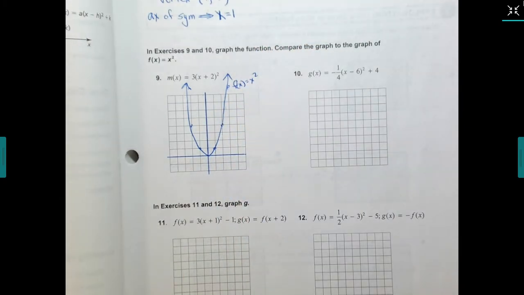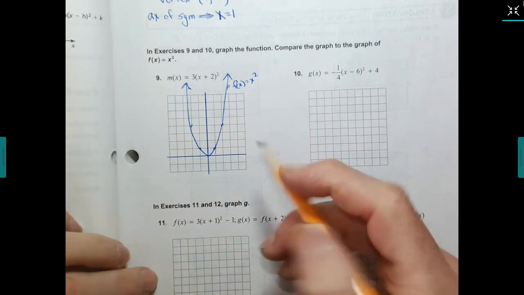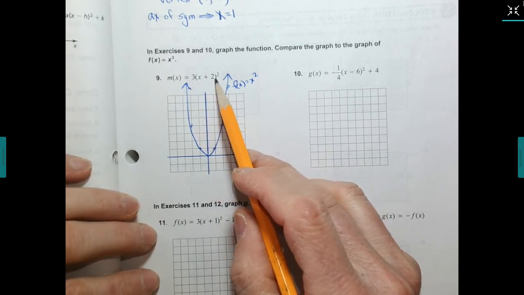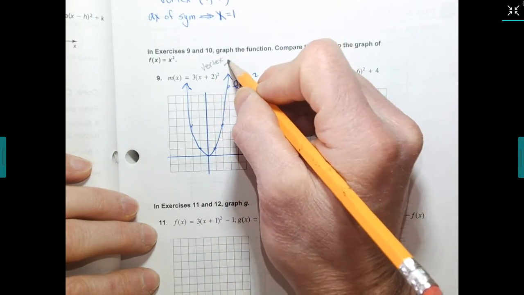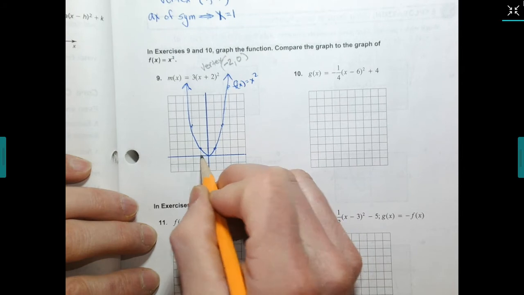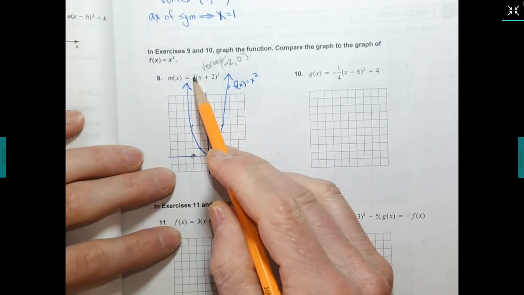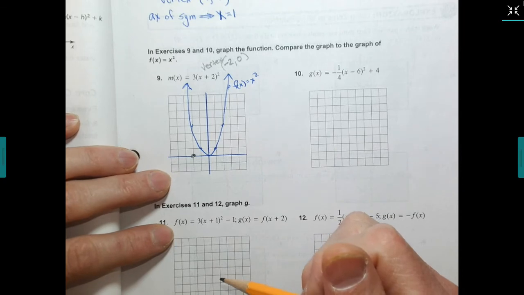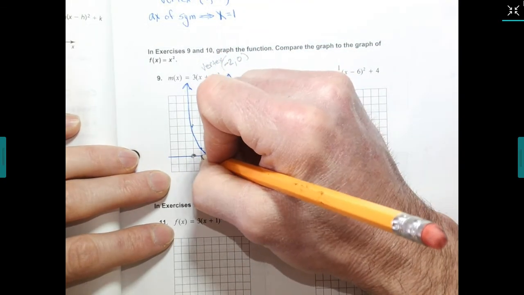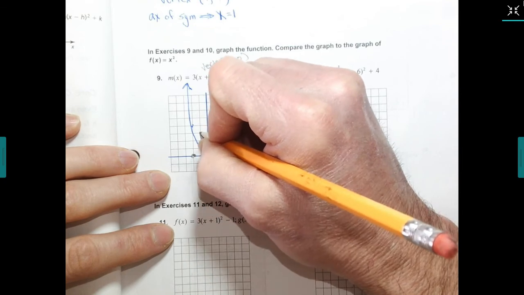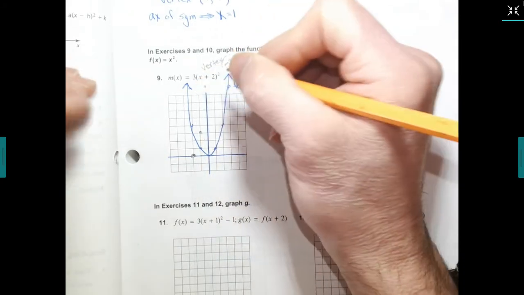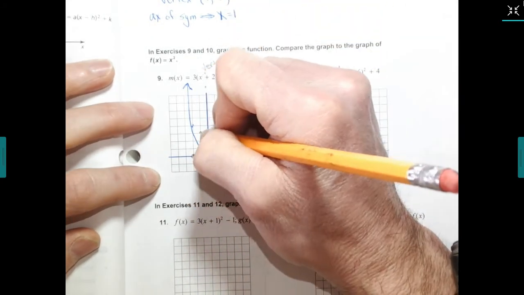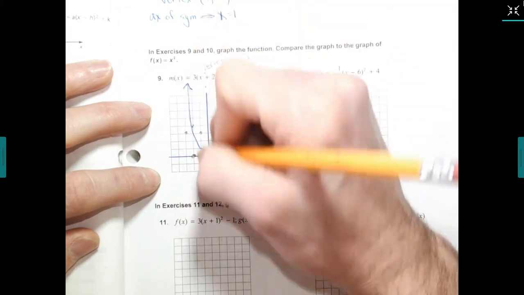Okay, now let's check this one. f of x equals 3 times x plus 2. So our vertex is going to be negative 2, 0. There's our vertex. It's actually going to go up 3. So 2 squared is 4, times 3, that's 12. So it's going to be 12 is up here.